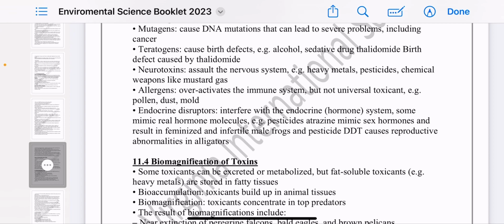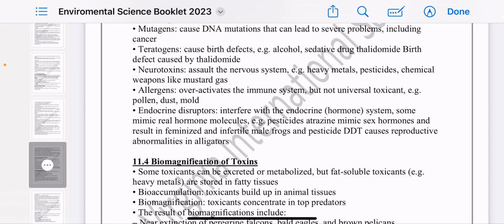This can be caused by heavy metals, by pesticides, and by chemical weapons like mustard gas. Neurotoxins, again, we have the chemical weapons that countries use during war. We have mustard gas, and this gas is toxic to our neurons, which can cause convulsions. Convulsions means that errors are happening in the neurons.